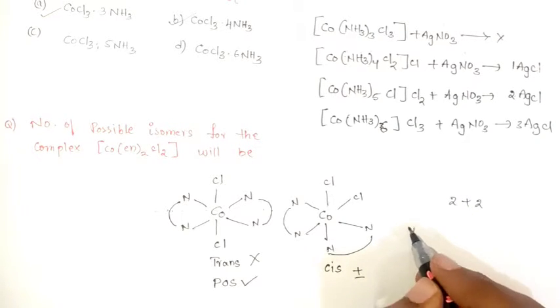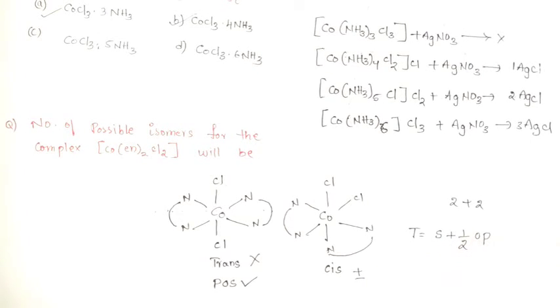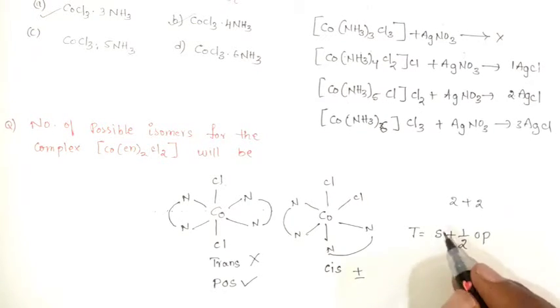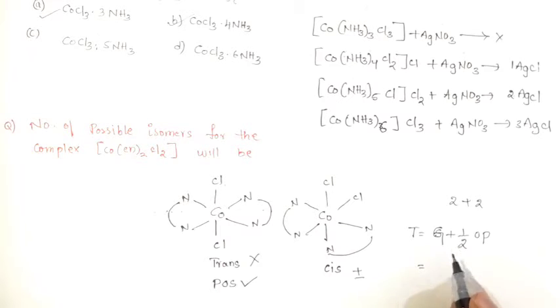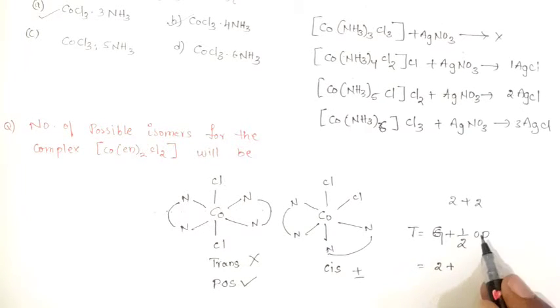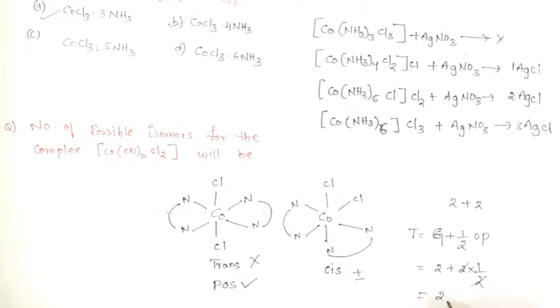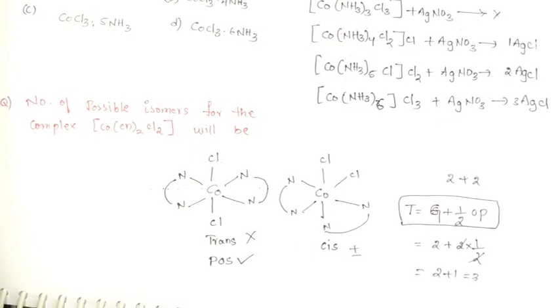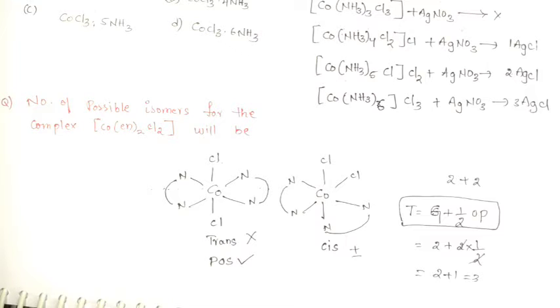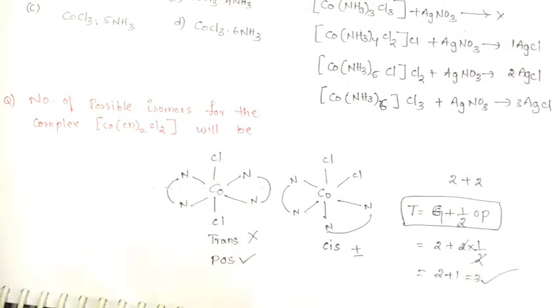So the formula is total isomers is equal to stereo isomers plus half into optical isomers. Total number of geometrical isomers plus half into optical isomers. That is equal to how many geometrical we got? 2, plus how many optically active we got? 2 into half. So 2 plus 1, it is equal to 3. So remember this formula. So total would be 3. So correct option would be 3 isomers. So here I have not taken the options, pardon me.